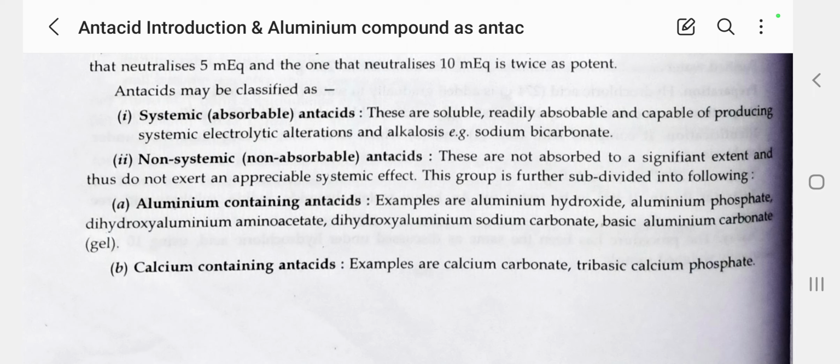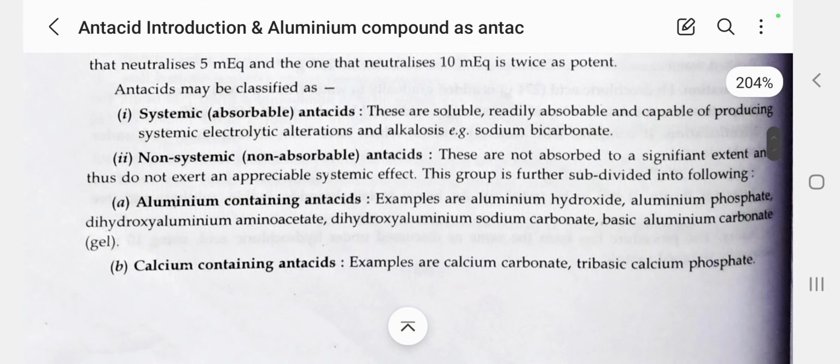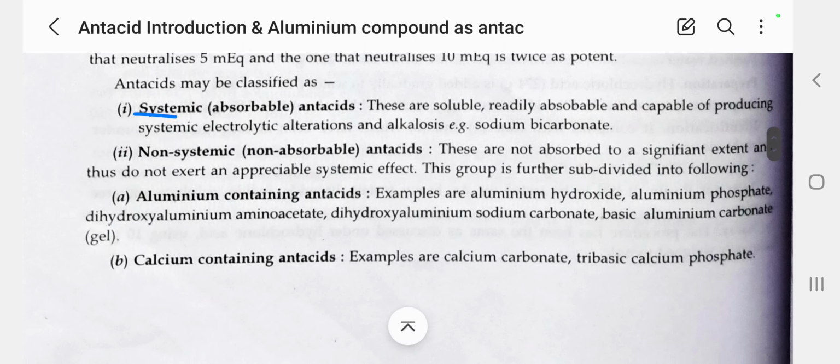So in this class I am going to discuss with you the classification of antacid. Antacids may be classified into systemic or absorbable antacids.